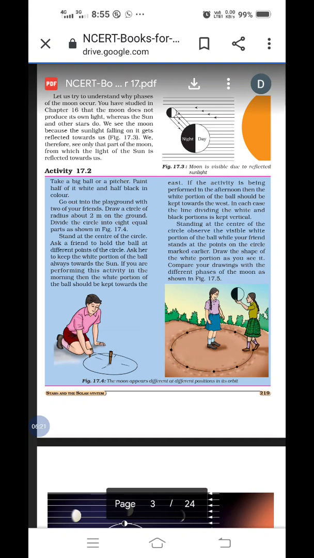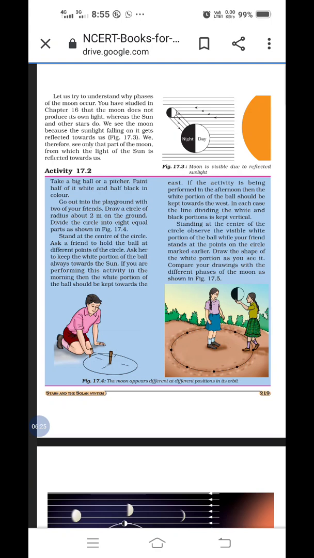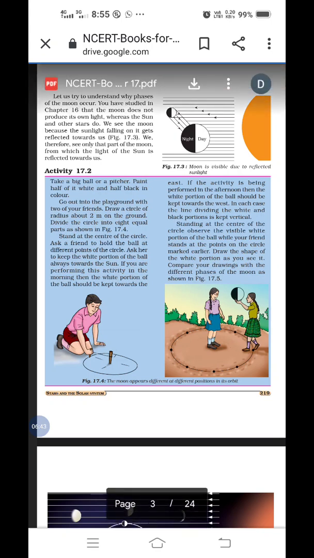Underline that sentence. We therefore see only that part of the moon from which the light of the sun is reflected towards us. Those rays, which means sun, when we are considering the sun, if these sun rays fall on it, when they are reflected, only that much part of the moon is visible for us.